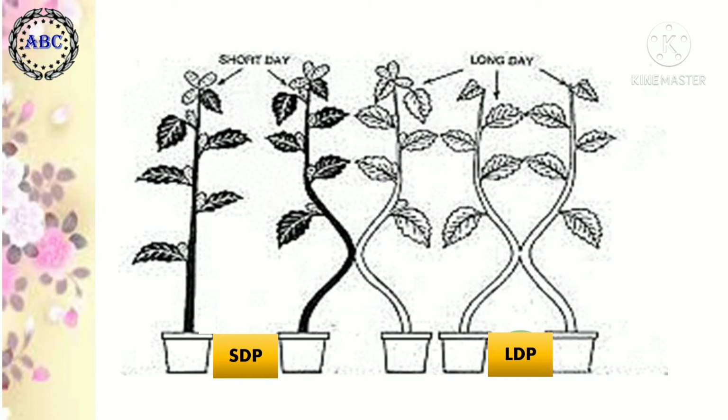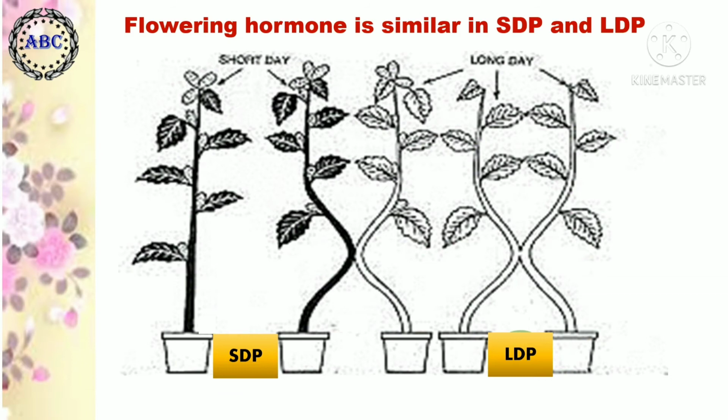and long day plants are kept under unfavorable conditions. Through graft unions, the flowering stimulus, which is already synthesized in the short day plants, is translocated to the long day plants through that graft union. Because of that, both short day plants and long day plants show flowering. This clearly indicates that the flowering stimulus is similar in short day plants and long day plants.